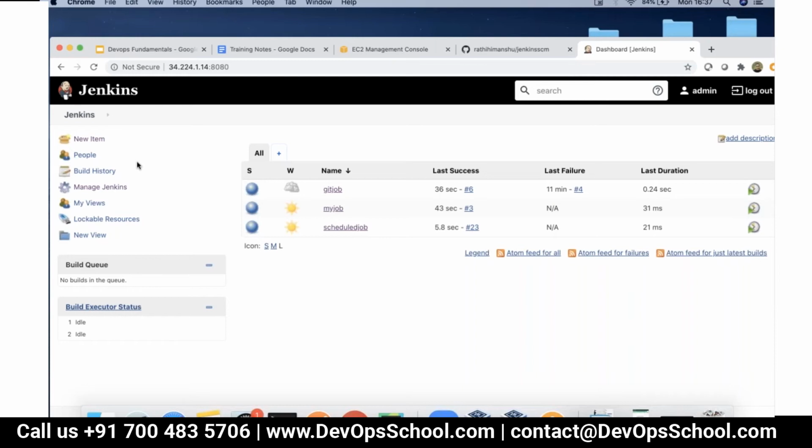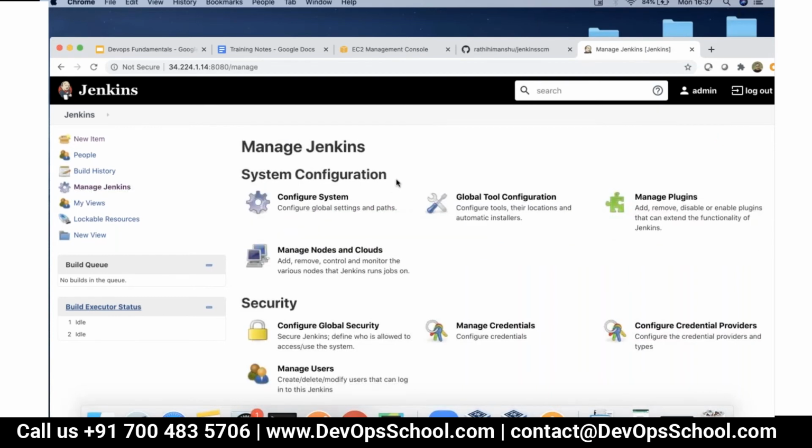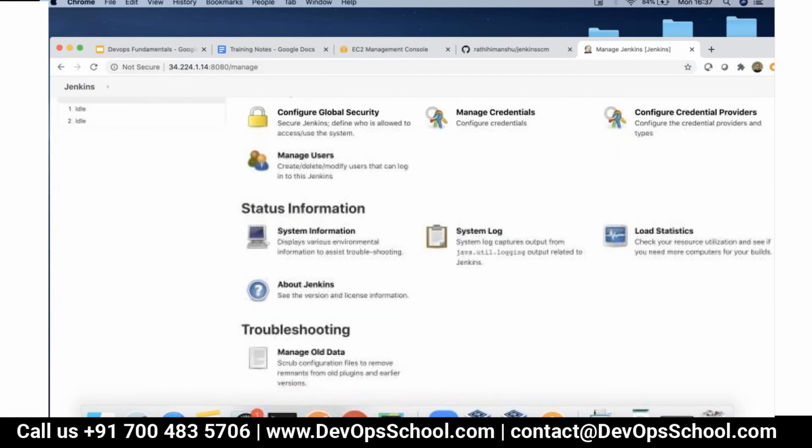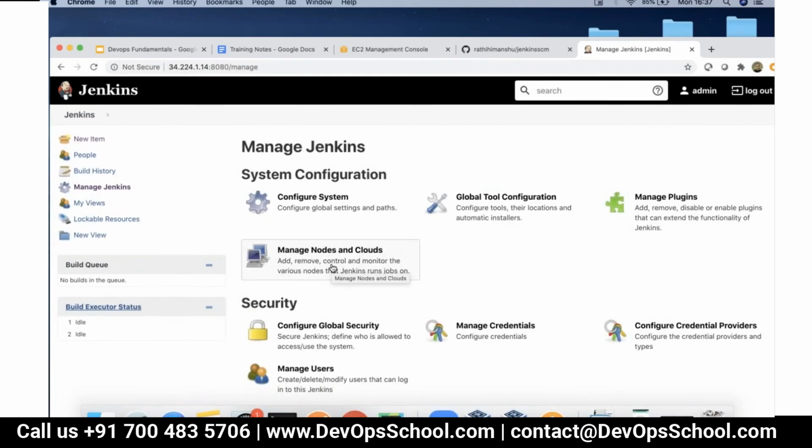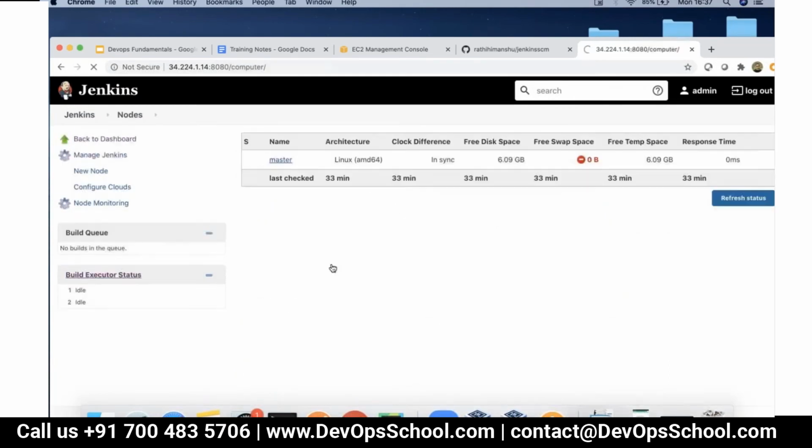Now guys, let's understand a couple of more things with respect to the Jenkins ecosystem. When you go to the manage Jenkins options, there are a lot of options in there which help you manage one or the other thing. For example, we spoke about client server ecosystem which Jenkins employs, right? So when you go to manage nodes, right now you can see there is only one node. You can even add nodes, and then you can configure this node to interact with a new node.